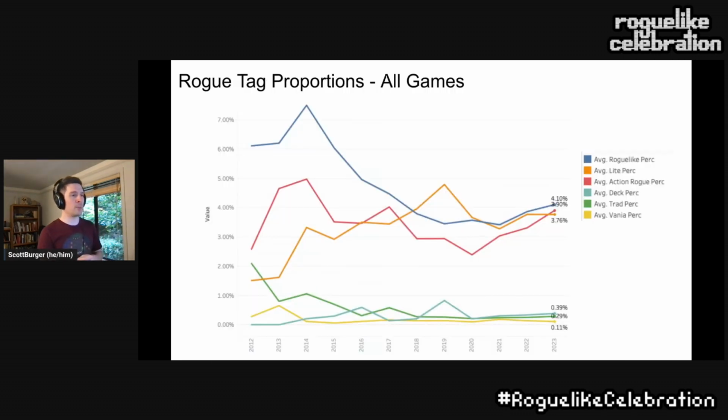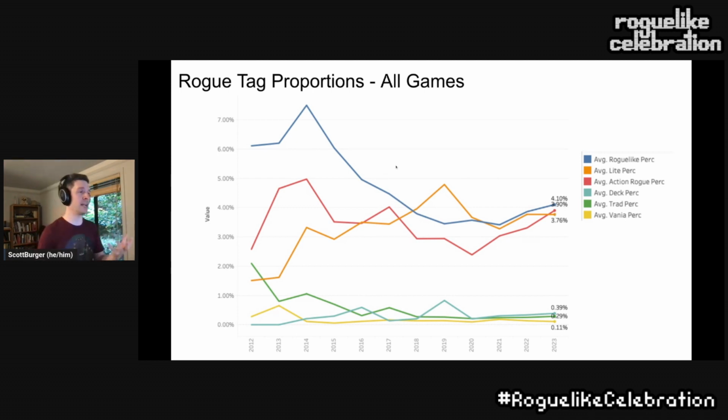Continuing on a little bit more with Steam tags here, the verbiage for this is very specific, so let me read a little bit. Across the y-axis is our release date as usual. What this is saying is, of all Rogue games released on Steam in 2023, the average percent of proportional roguelike tags applied was 4%. For action roguelikes, our red curve here was 3.9%, and Roguelites was 3.7%. So what is this saying?